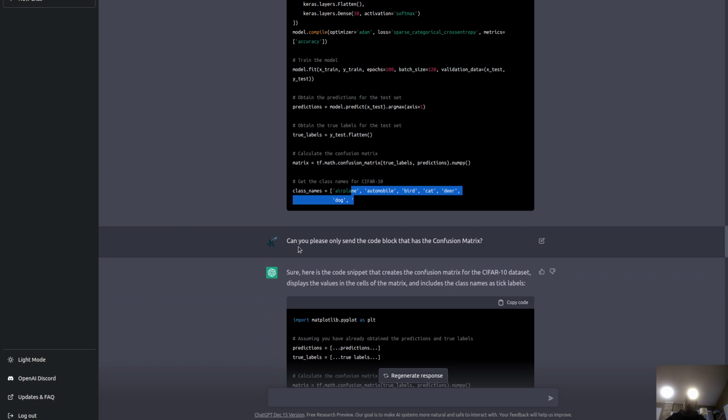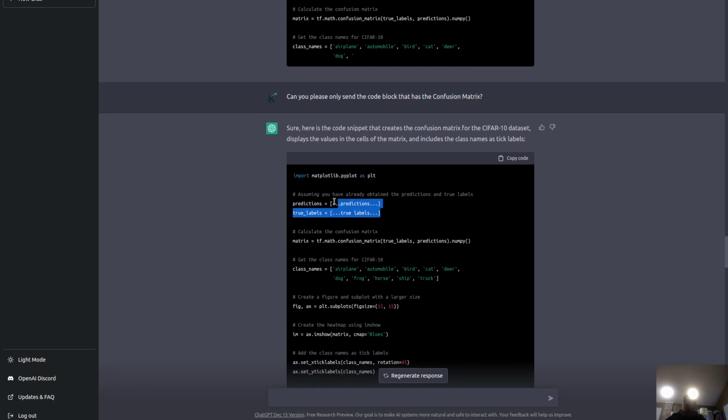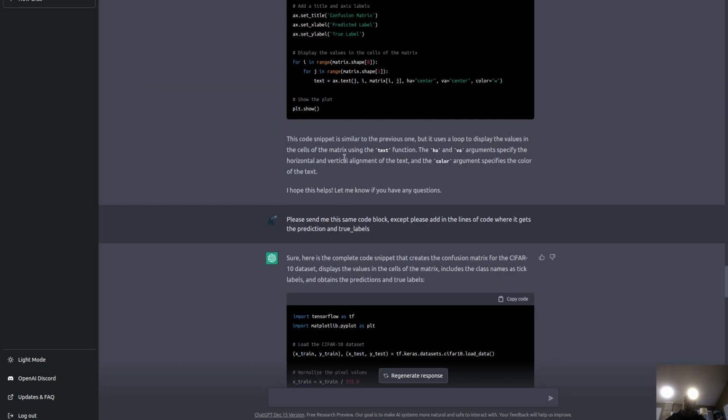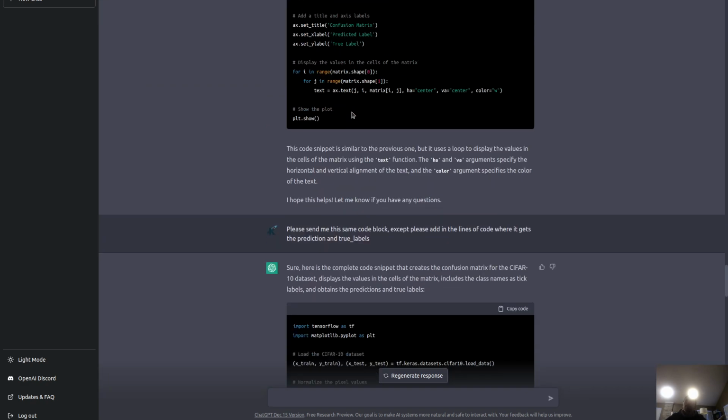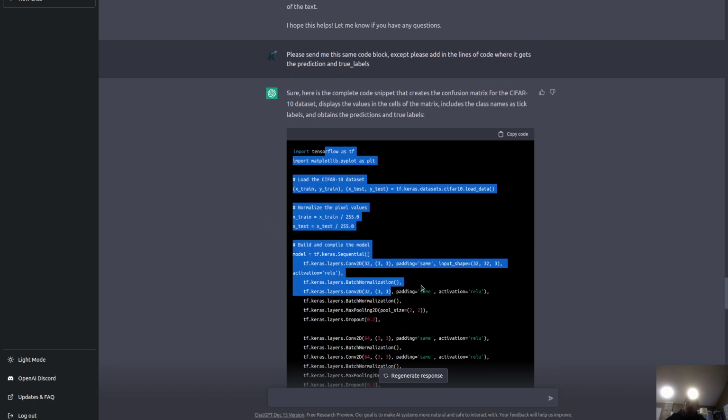So I'm asking it to only send the code block with the confusion matrix, and it sends it wrong again. And then I say, okay, please send me the same block except add in those lines of code, right? So send this block in except include the correct lines of code. So what does it do? It sends me the whole thing.